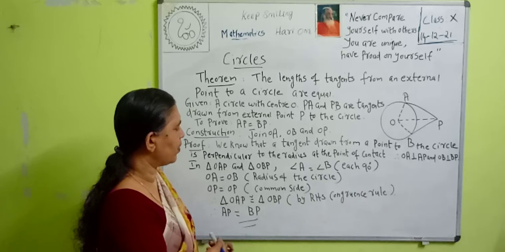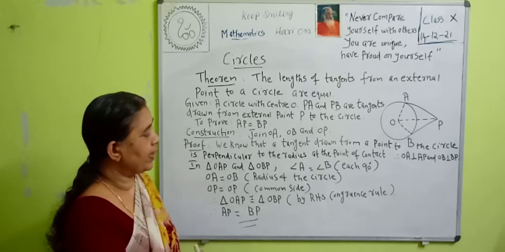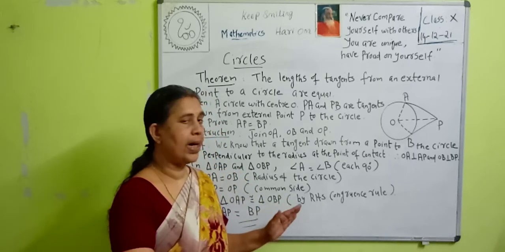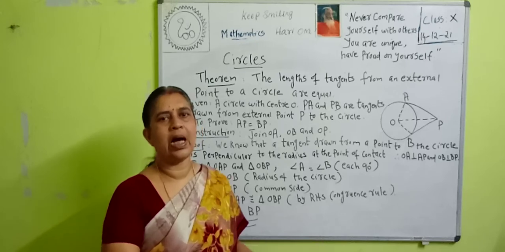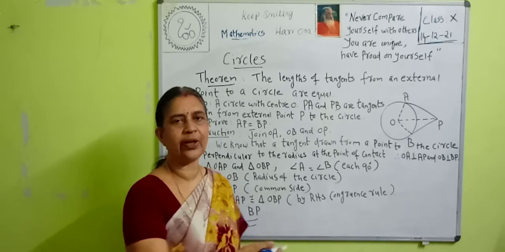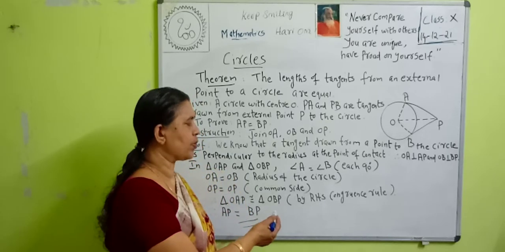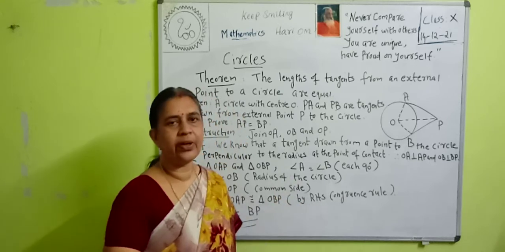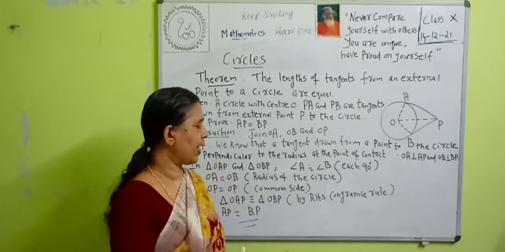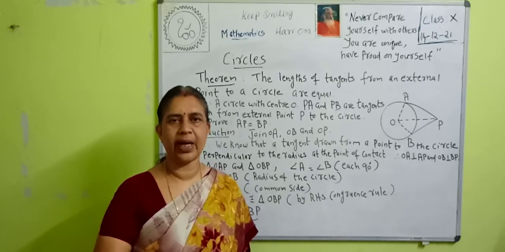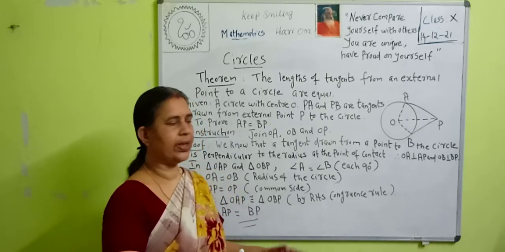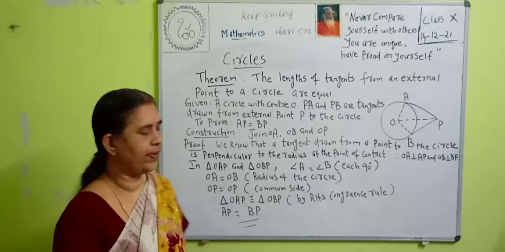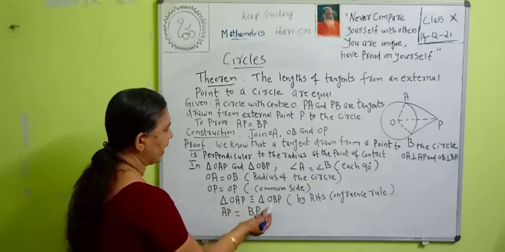Why are these triangles congruent? What is the RHS congruence rule? In a right triangle, if one angle is a right angle, and the hypotenuse and one side of a right triangle are respectively equal to the hypotenuse and one side of the other triangle, then by the RHS congruence rule, these triangles are congruent. Right angle, hypotenuse and side: RHS. Therefore, triangle OAP is congruent to triangle OBP.